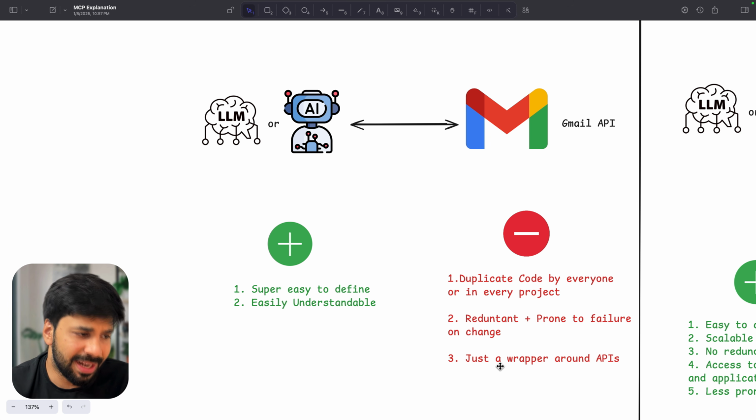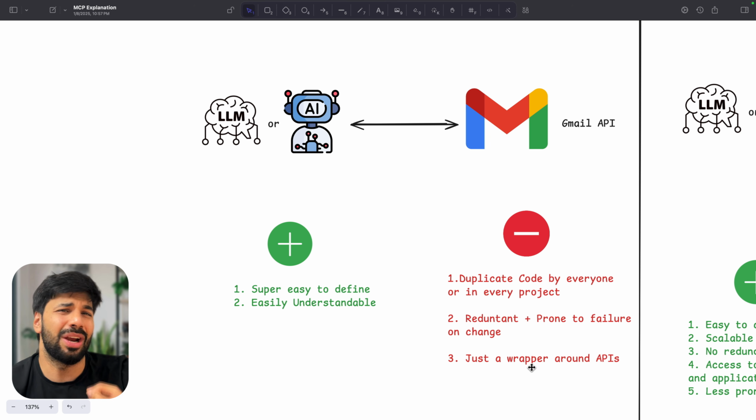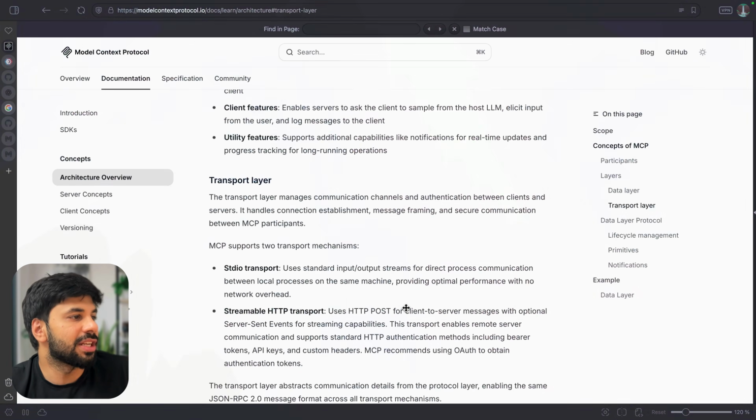service. And third thing, if we genuinely try to understand it, and that is actually what MCP also is. But we are also writing just a wrapper around our APIs, right? So we are not doing anything out of the box, just a wrapper around our APIs we are creating. And with that, I hope now you understand how easy it is to create your own MCP server. You will be defining the tools, the data, the resources. And let me show you that as well.